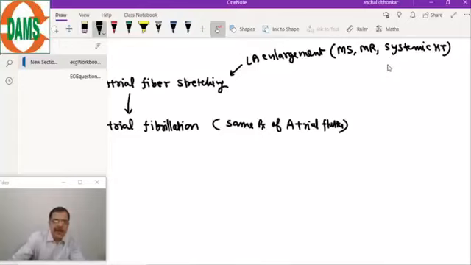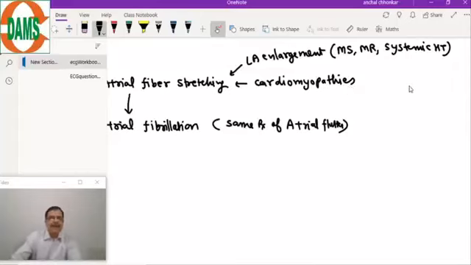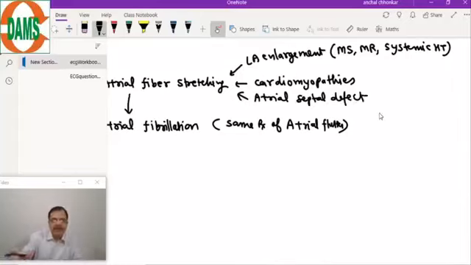Or other conditions like cardiomyopathies, or an atrial septal defect, where the right atria is stressed.